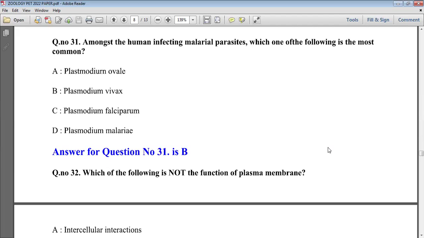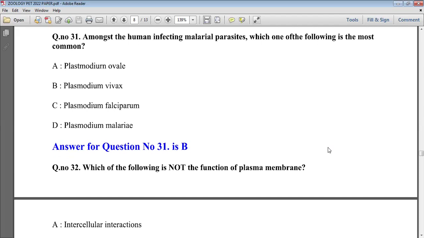So from these four, option B, Plasmodium vivax, is the dominant parasite. Dominant parasite means it controls all the other recessive alleles. So here option B is the right answer.